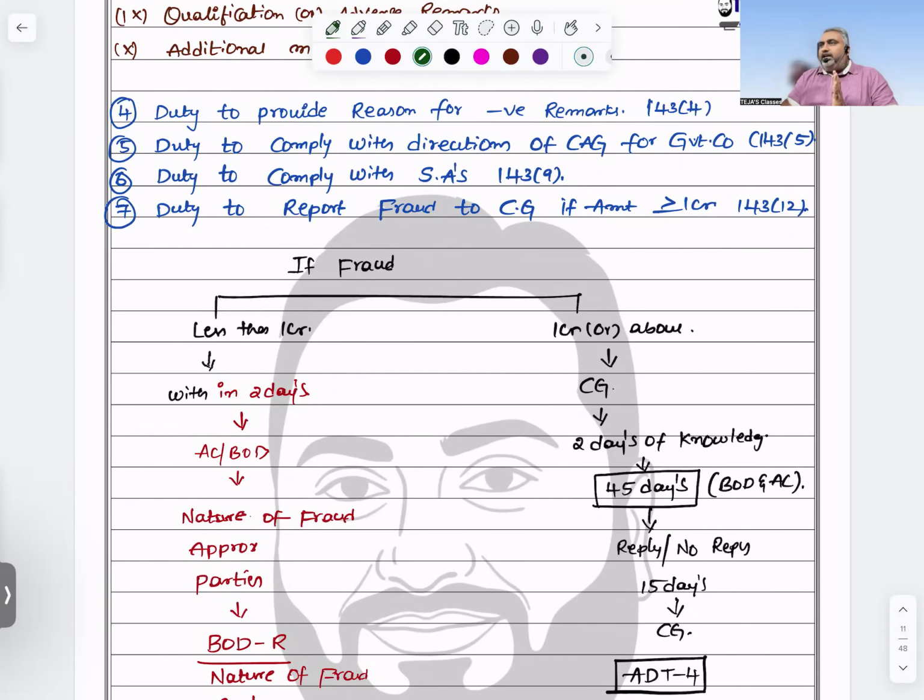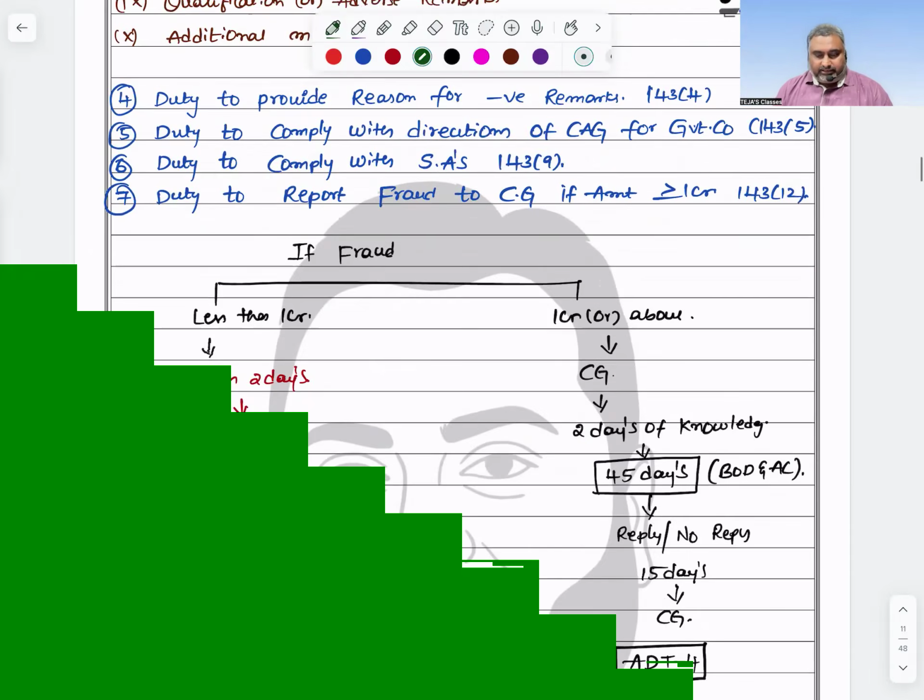In case it is more than 1 crore, same: within 2 days of identification, inform the audit committee or board of directors, wait for their reply for 45 days. If they respond, or if they don't respond, in both cases, within 15 days I will inform the central government: this is what I informed them, this is the response I received, or they didn't respond anything. This matter I will communicate to the central government in form number ADT-4, only if the fraud amount is more than 1 crore. ADT-1 done, ADT-2 done, ADT-3 done, ADT-4 done. This is about my rights and duties as an auditor. Check with the points now.